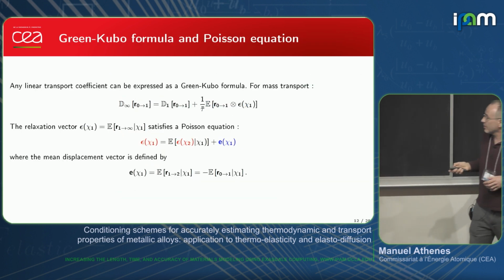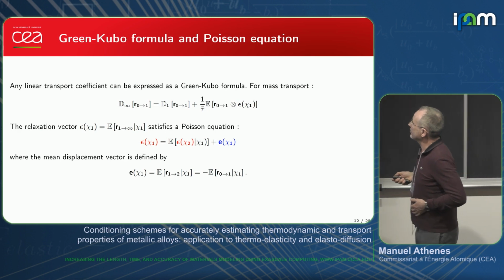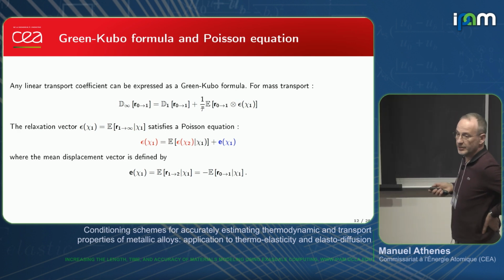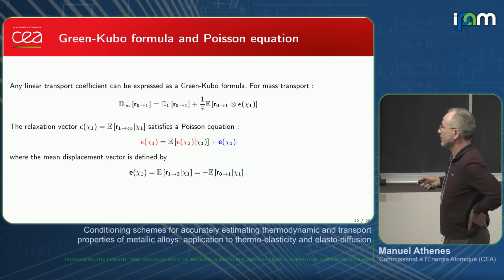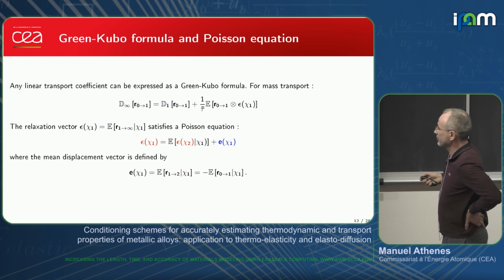So this splitting is different from the Green-Kubo formula, where we split into the non-correlated part and the second part which contains all the correlation. So it's a different splitting. Here we split after one step.